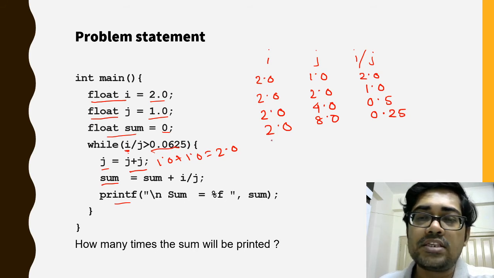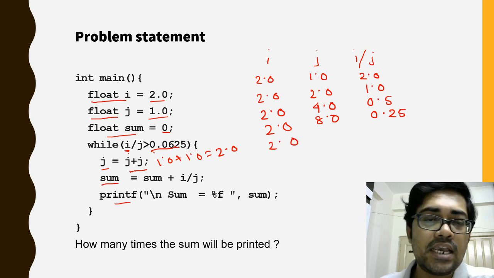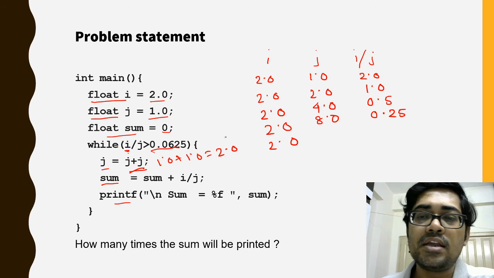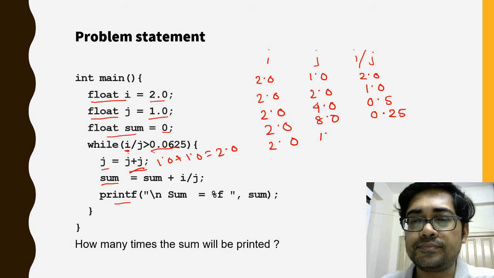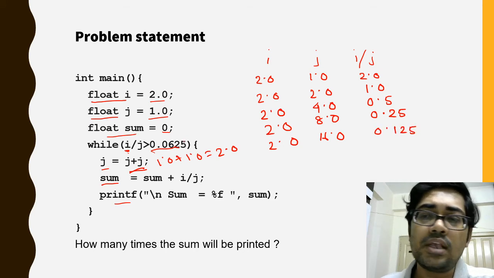So the loop will execute again. The value of j is j plus j, that is 8 plus 8, that is 16.0. So the value of i by j is 0.125. It will check whether 0.125 is greater than 0.0625. Yes, it is greater than 0.0625, so again the loop will be executed.